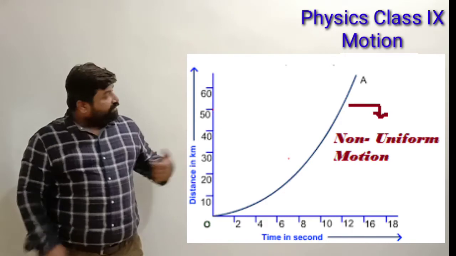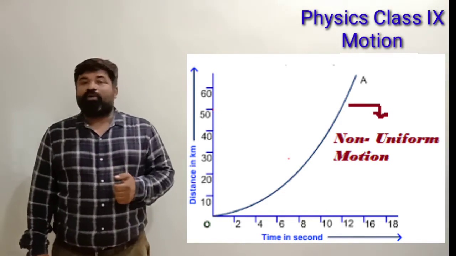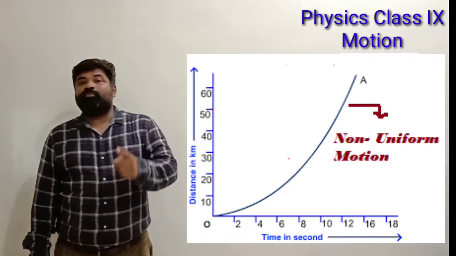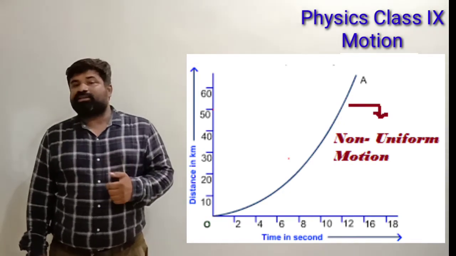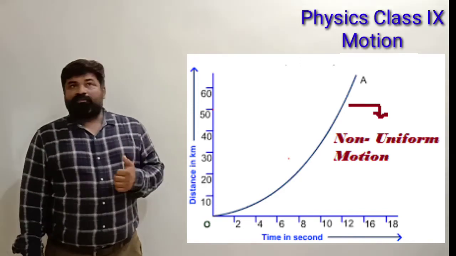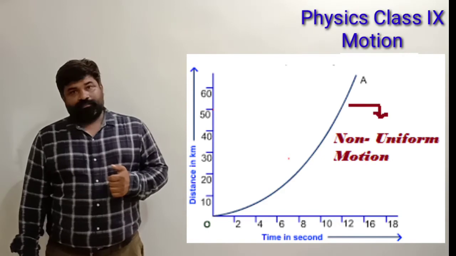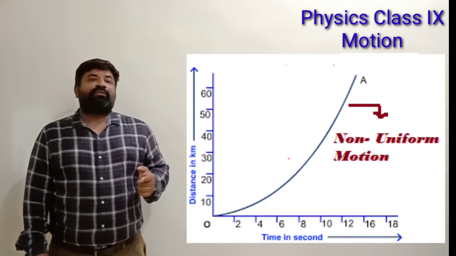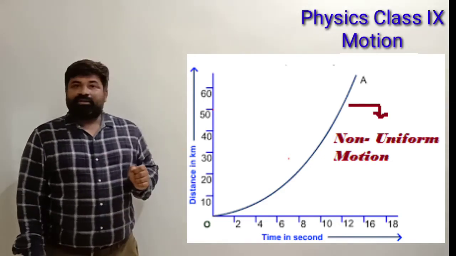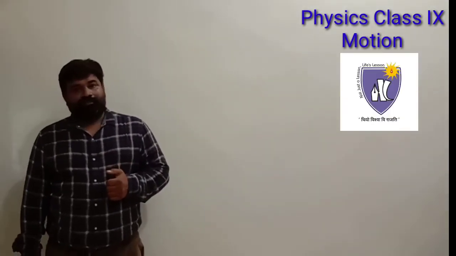So whenever we have a curve, it represents non-uniform motion. That means the object is not covering equal distances in equal intervals of time. Such graphs represent non-uniform motion. It is not necessary that the curve looks like this only. If there is a curve, it represents non-uniform motion.